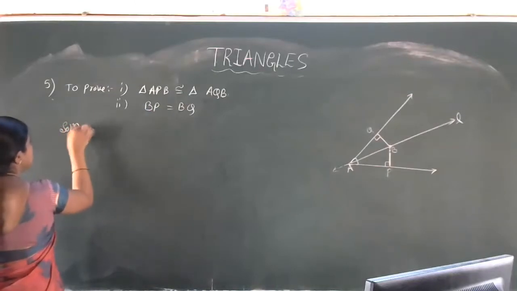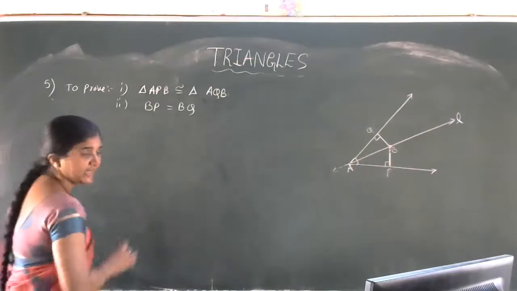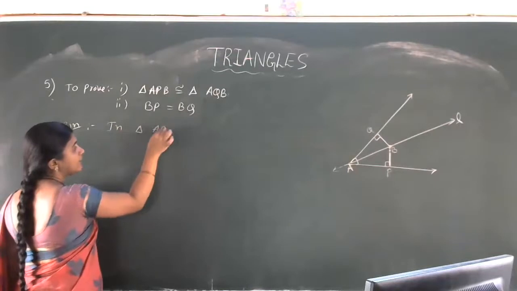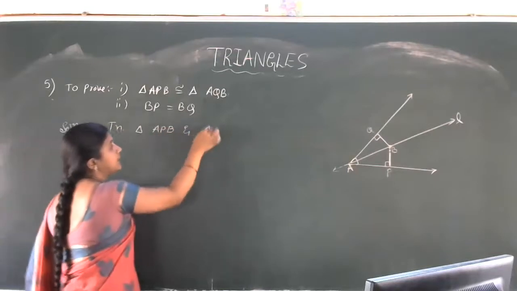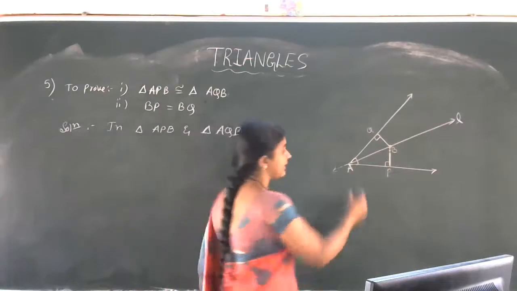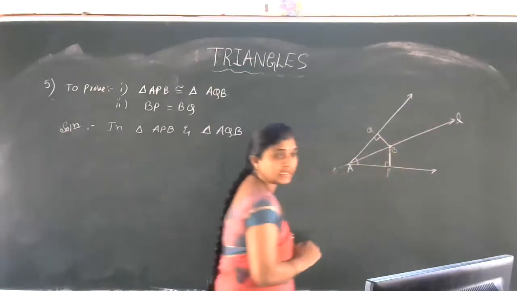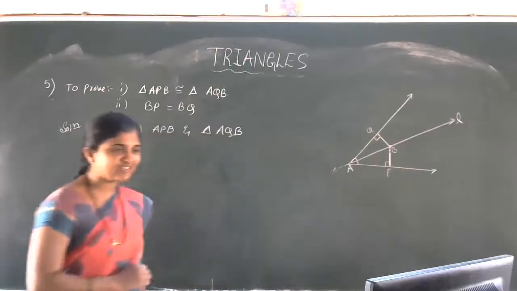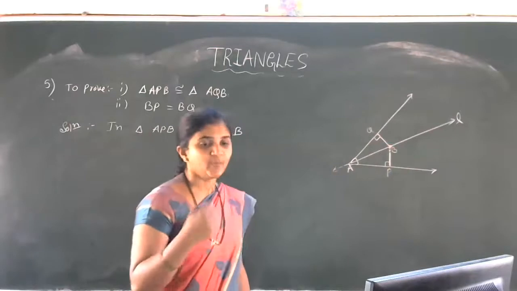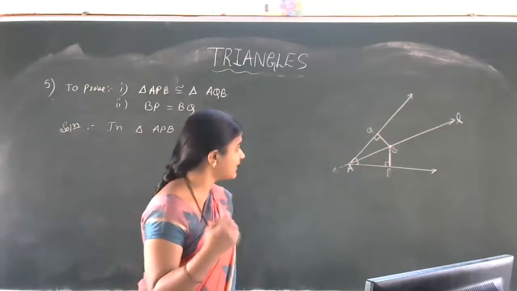First question. Triangle APB is congruent to triangle AQB. For that, first we have to mark in triangle APB and in triangle AQB. So we have to select the two triangles, that is triangle APB and triangle AQB. So now what is given actually in triangle APB and in triangle AQB? Right angle is given. Only right angle.